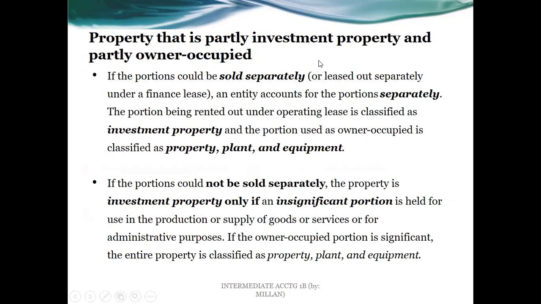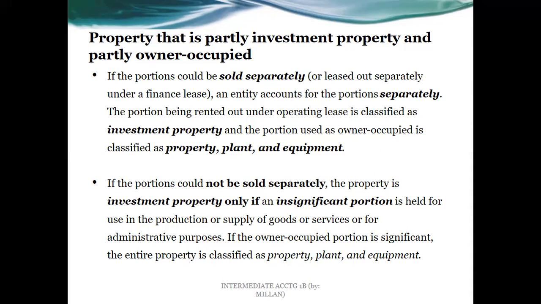All right. Here is an interesting concept or question, though. What if the property is partly investment property or IP under PAS 40 and partly owner-occupied under PAS 16? If we have portions that can be sold separately or leased out separately under a finance lease, meaning the portion will not significantly affect the other, in that case, we have to account for the portion separately also.